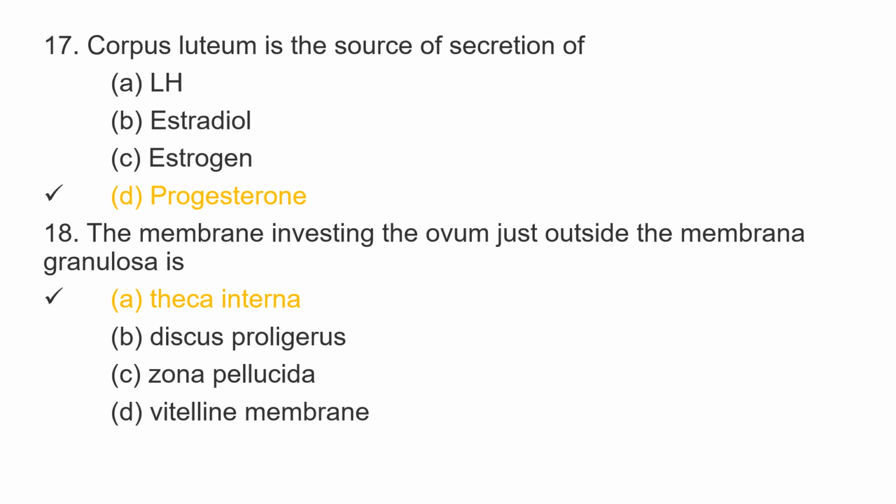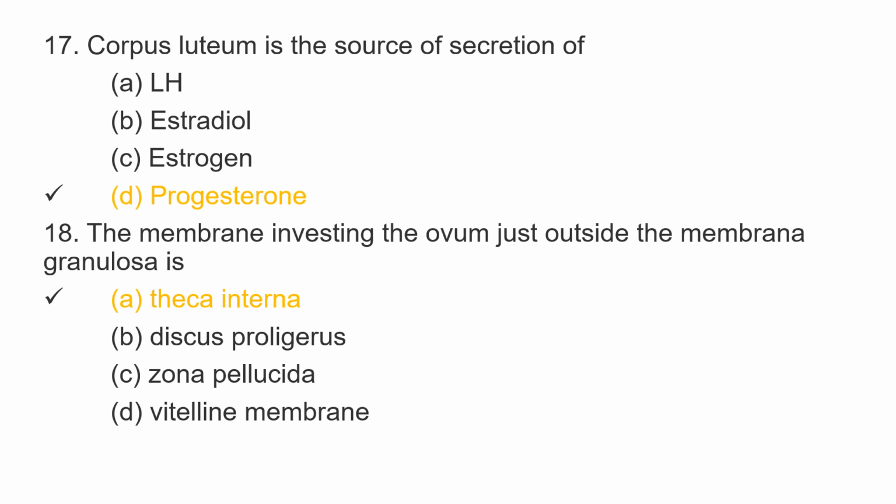The 17th question is, corpus luteum is the source of secretion of option A, LH, that is luteinizing hormone, option B, estradiol, option C, estrogen, and option D, progesterone. And the correct option is option D, progesterone.